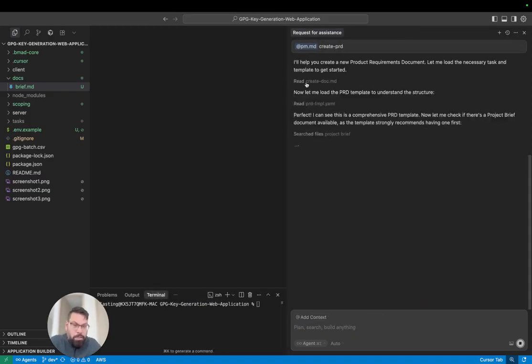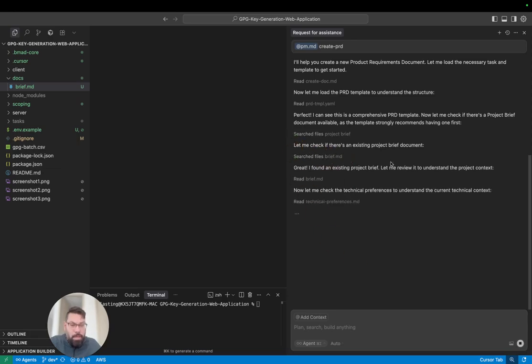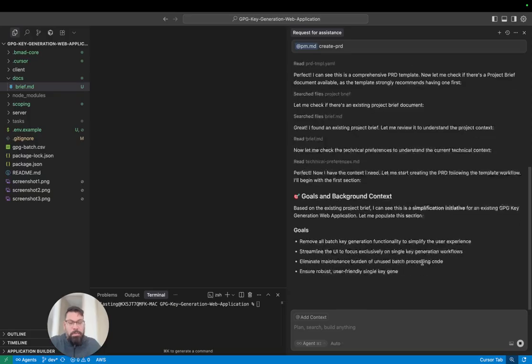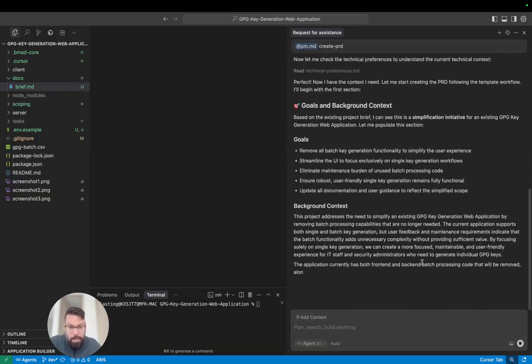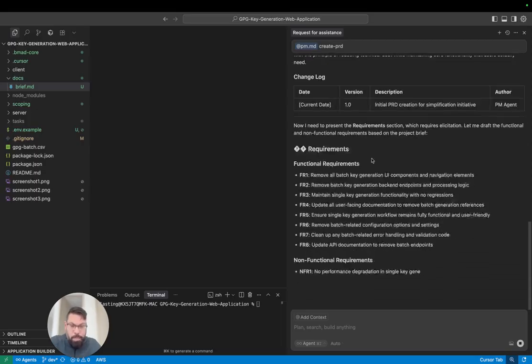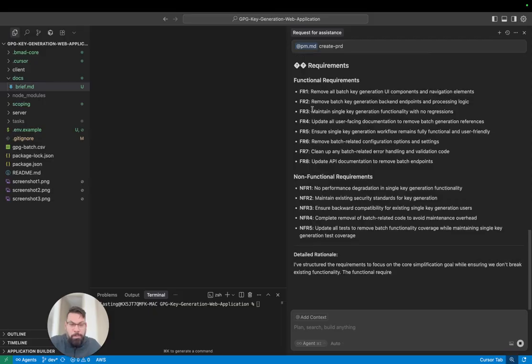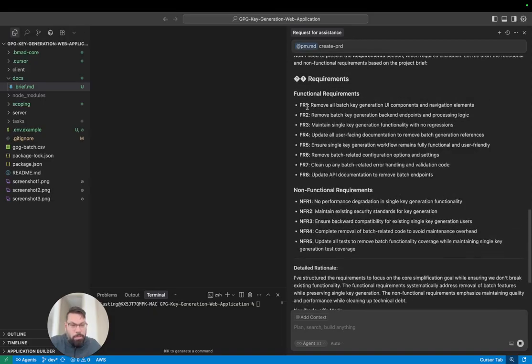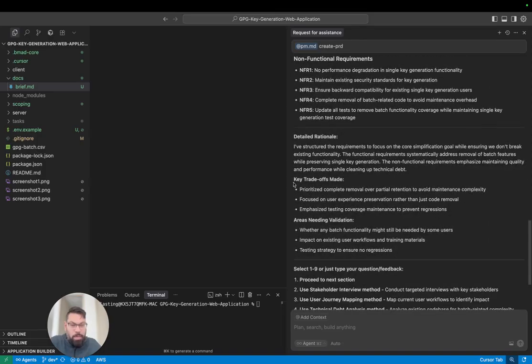As you see here, it's reading about creating the PRD project. It's reading the template, it's reading our existing brief, and going through all the context. It's creating a PRD.MD, and you can see functional requirements, all the things that we want in our functional requirements, detailed out.